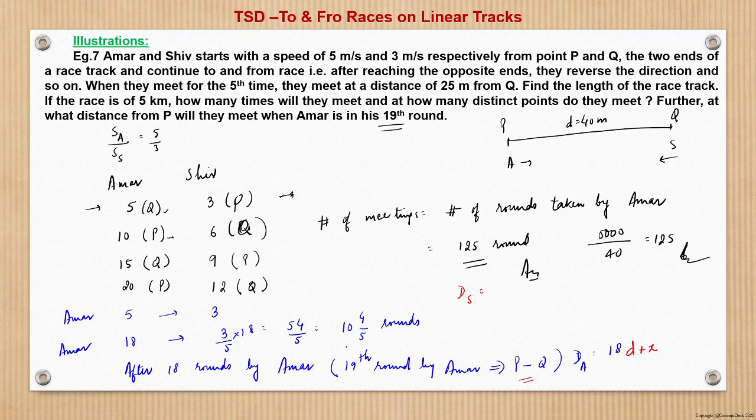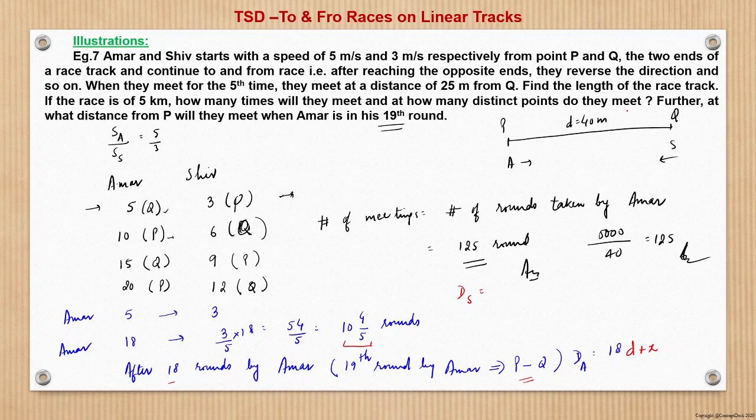By the time Amar completes 18 rounds, Shiv would have completed 10 whole 4 by 5 rounds, that means that he has covered 10 rounds and then an additional 4 by 5 round.